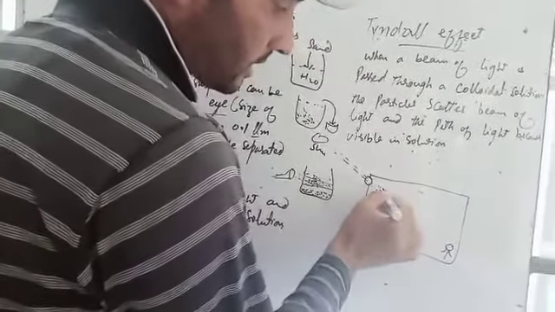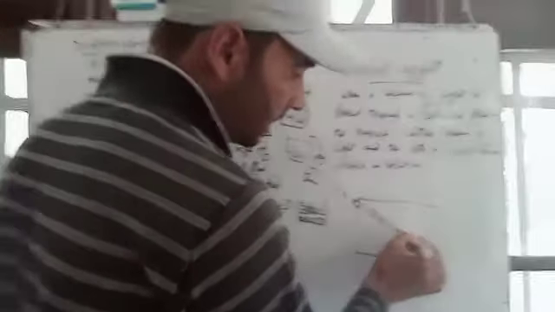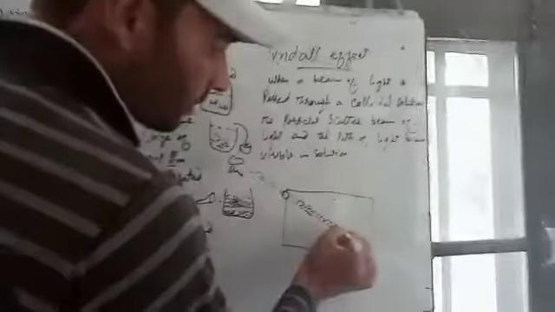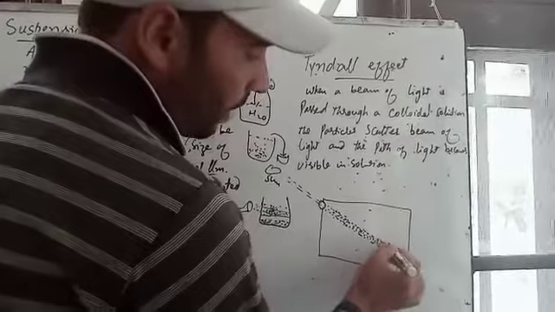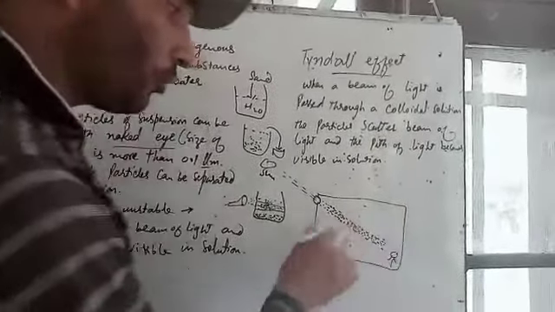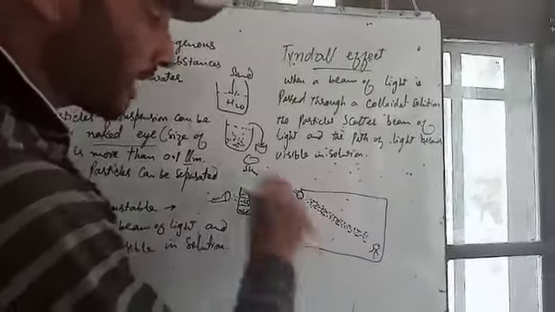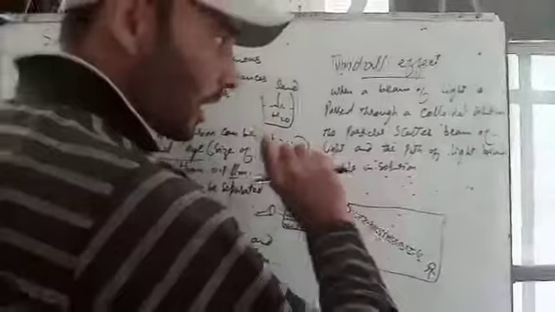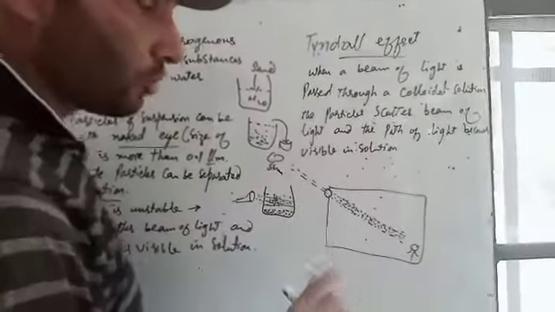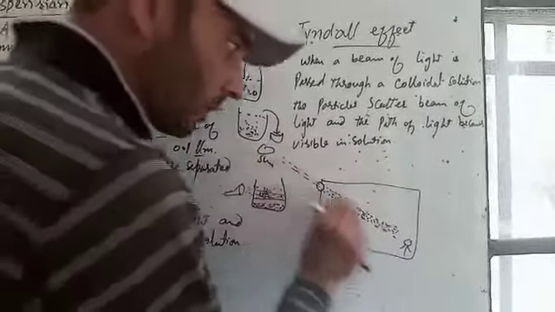Here you can see some dust particles surrounding that path. That means with the help of these dust particles you can see the light. If the dust particles are not present, you cannot see the path of light from where the light is passing through.